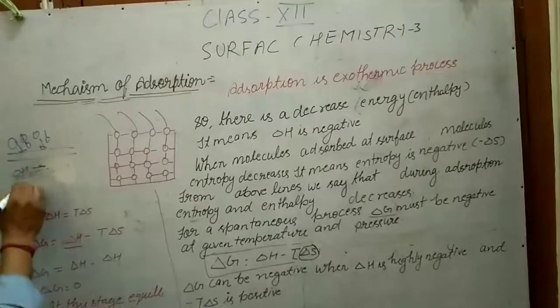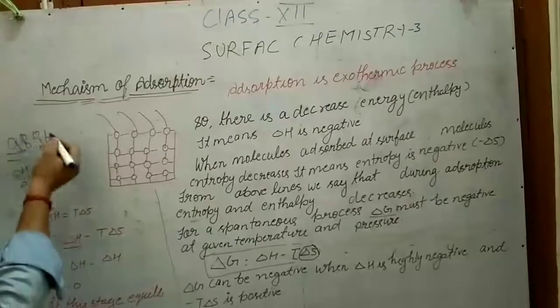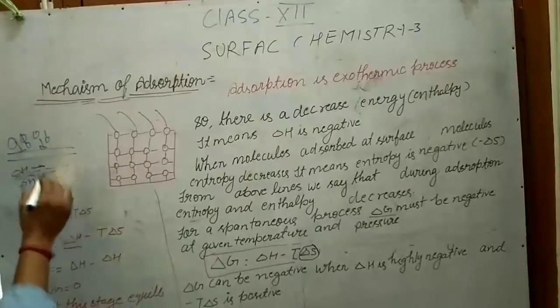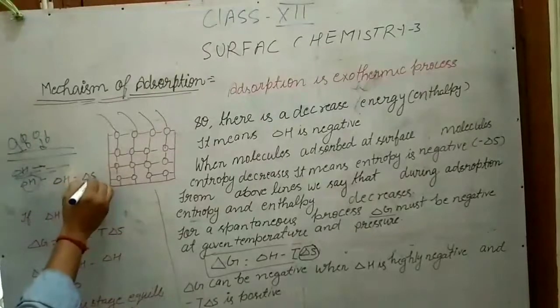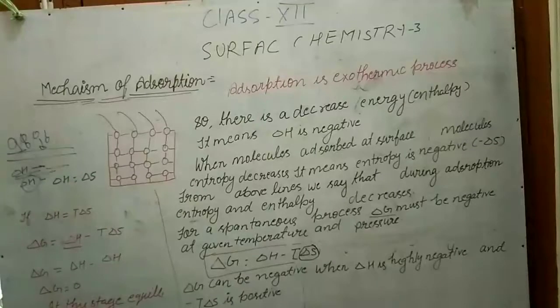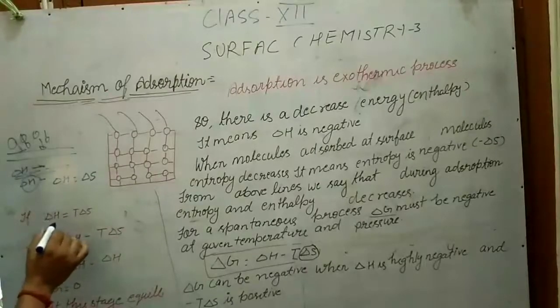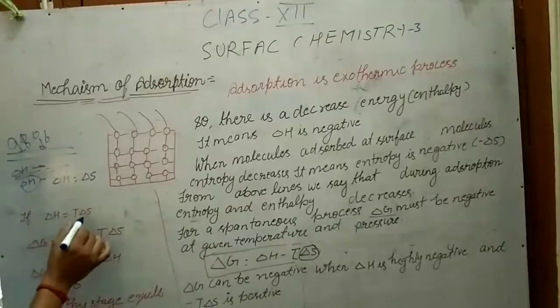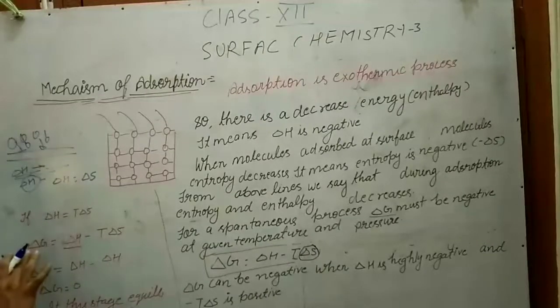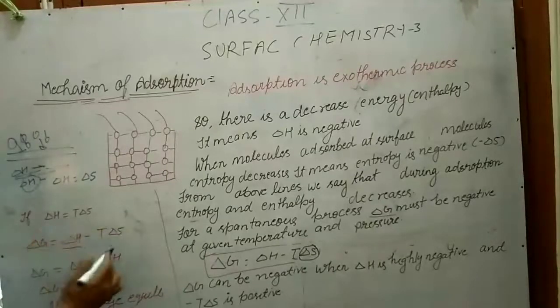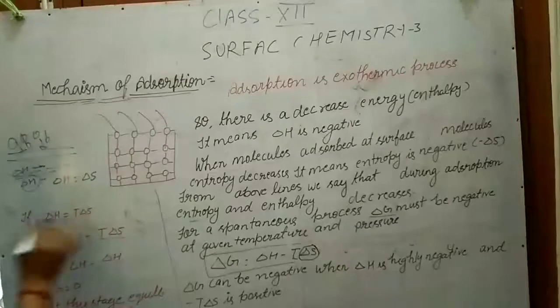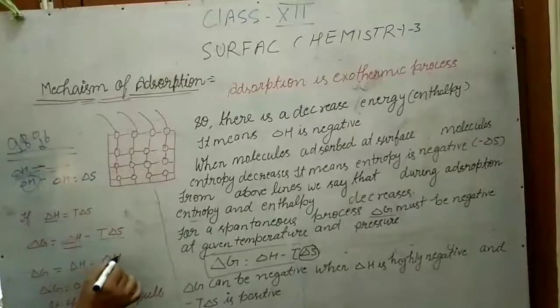Sometime delta H becomes equal to T delta S. At that stage, if delta H equals T delta S, we can take delta G equals delta H minus T delta S. So instead of this, I wrote delta G equals delta H minus delta H, and delta G equals 0.